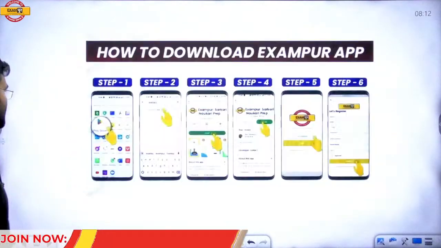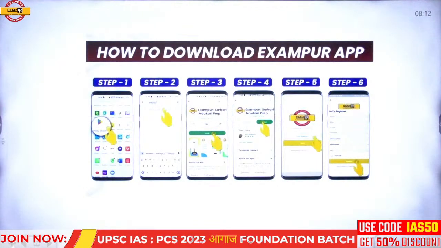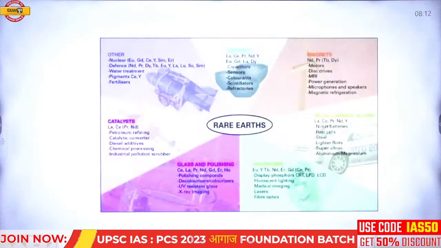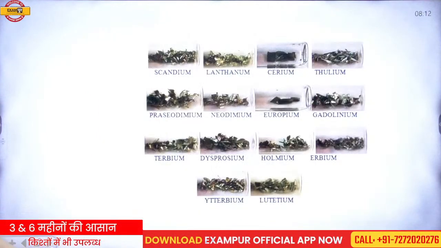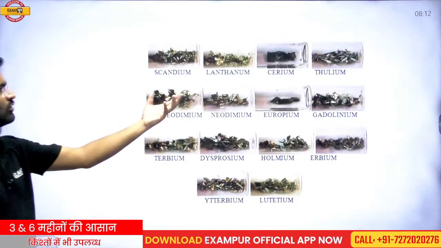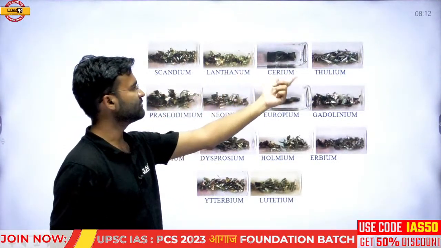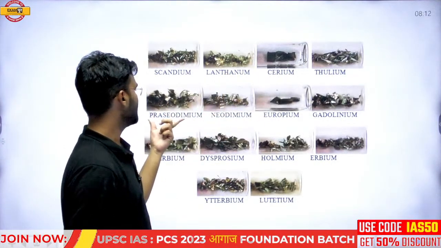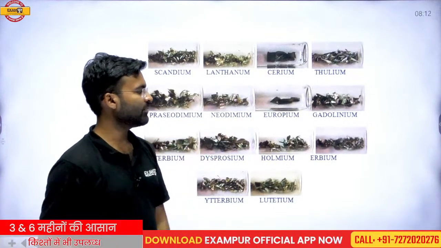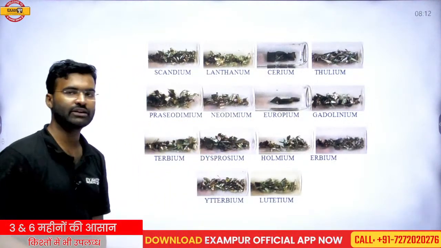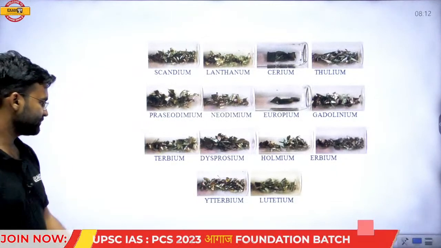If you want to understand the physical appearance of these metals, they look like this. Scandium, lanthanum, cerium, thulium. These are the names of the rare earth materials, or rare earth metals.